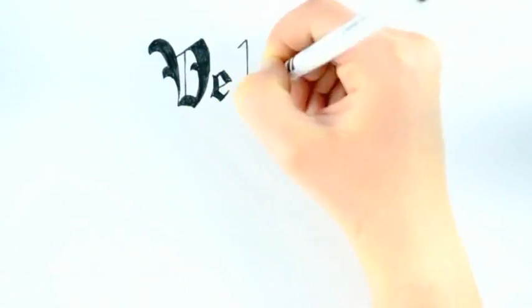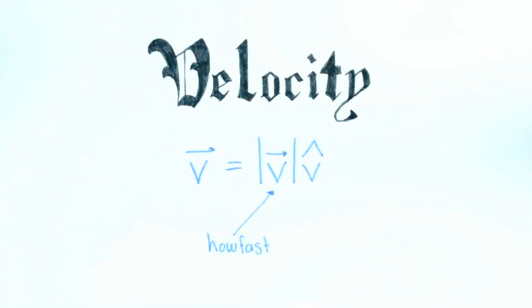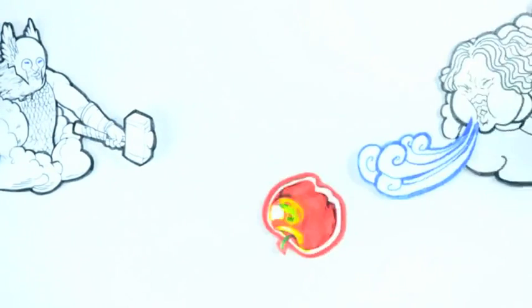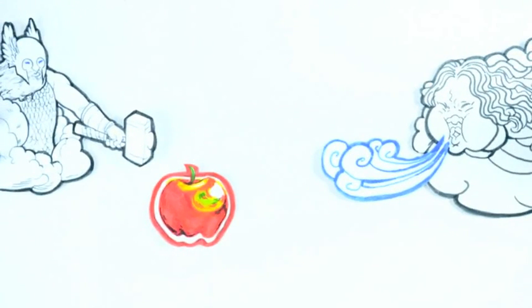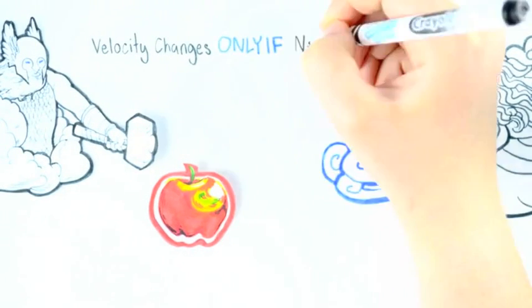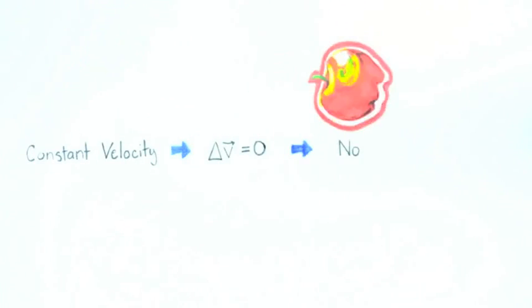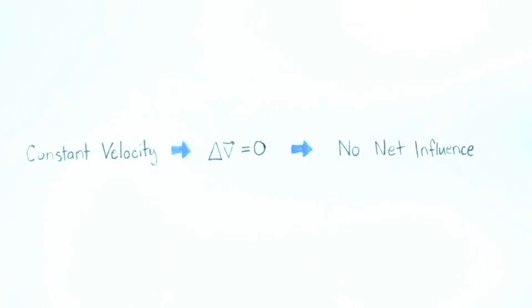We've emphasized the central role that velocity plays here. Velocity, which tells us both how fast an object moves and in what direction it moves. Now, the change to the velocity is the key signature that the surroundings are having a net influence on the object's motion. If the object's speed changes, or if the object's motion changes direction, or both, these are velocity changes and therefore can only happen if the surroundings have a net non-zero influence on the object. If the object moves at constant velocity, then there is no change in velocity and therefore no net influence of the surroundings.